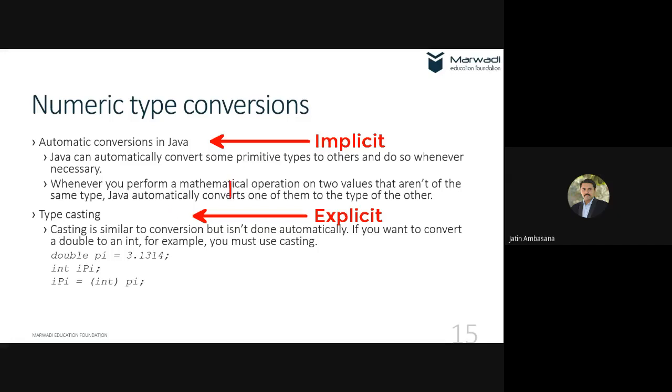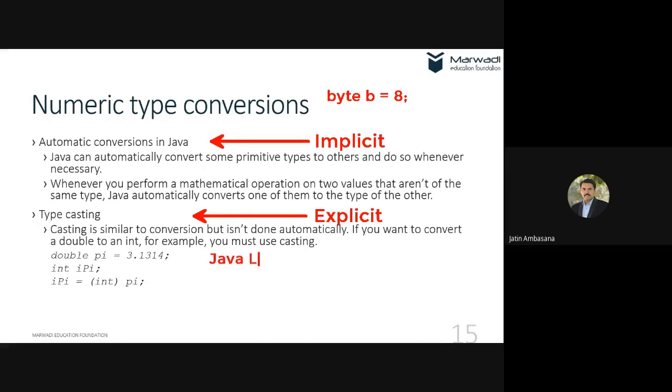So for example, let's say byte b is equal to 8. What will happen? In Java there are various literals, and you need to know about the literals first.